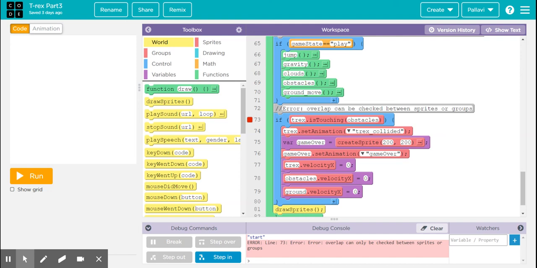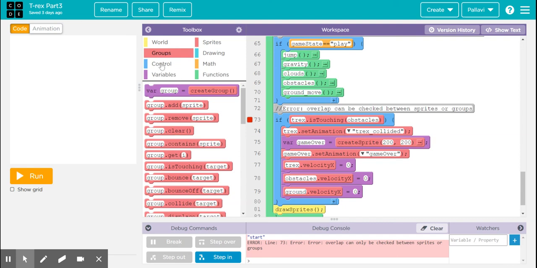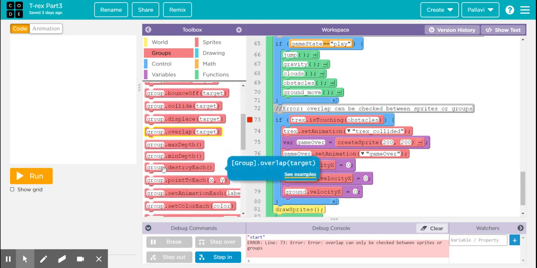Now, how do we avoid this error? For that, you need to create the groups. So let's understand how we use this section, groups, which we have never used before. You can create groups of clouds, groups of obstacles, and you can check the overlap between the groups and also assign the velocities for each of these items in the group.